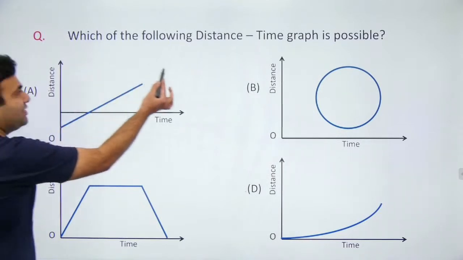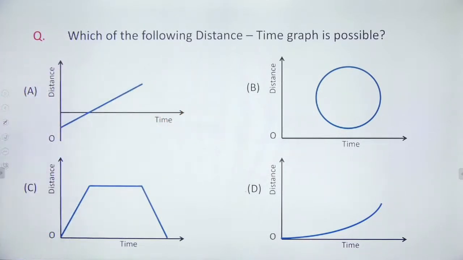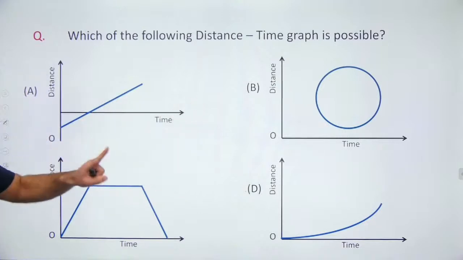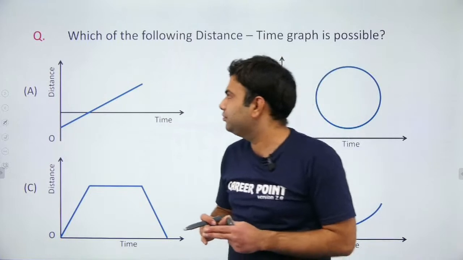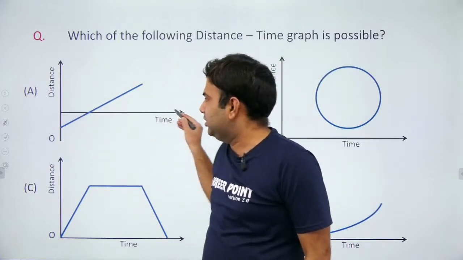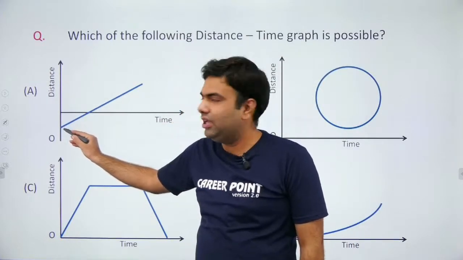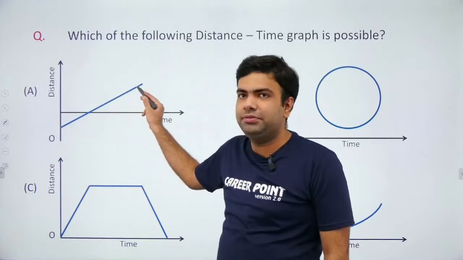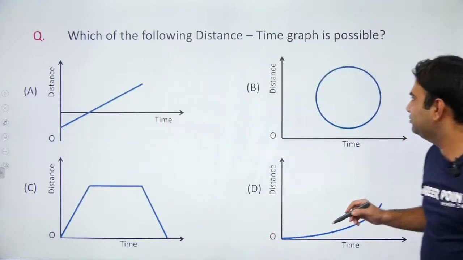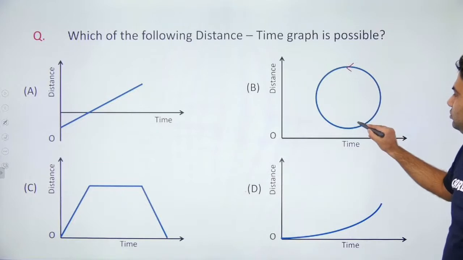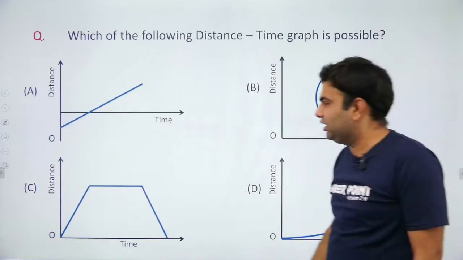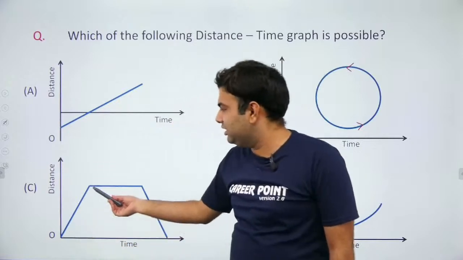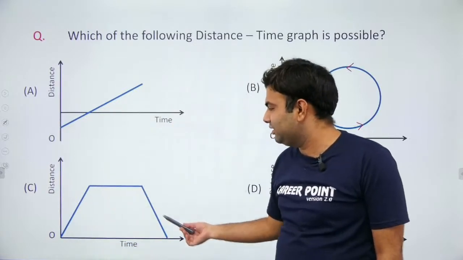You are having distance time graphs and you have to say which distance time graph is possible. See, in the first, the distance is initially negative and it is increasing linearly. In the second graph, the distance time graph is like this. Third graph, the distance is increasing, then it is constant, then it is decreasing.